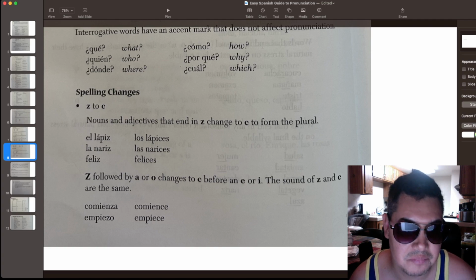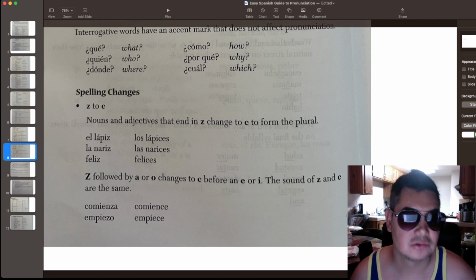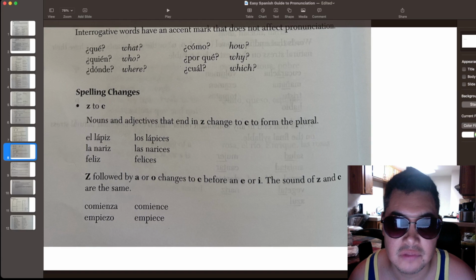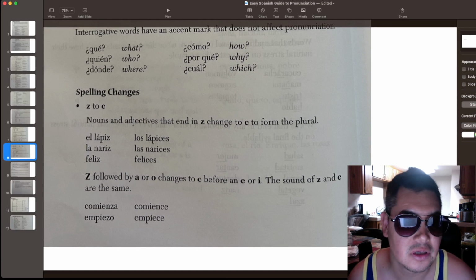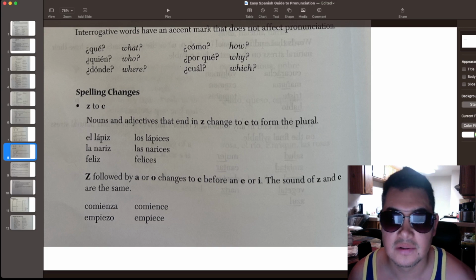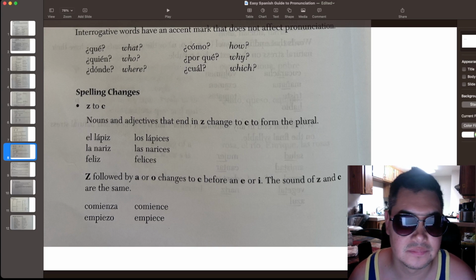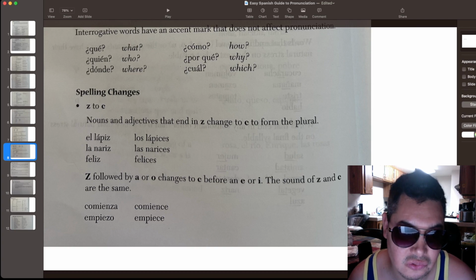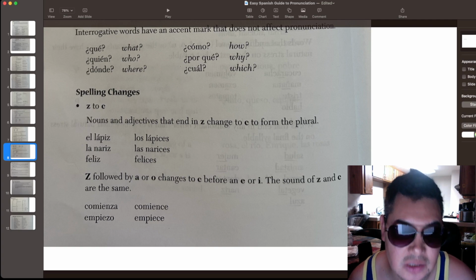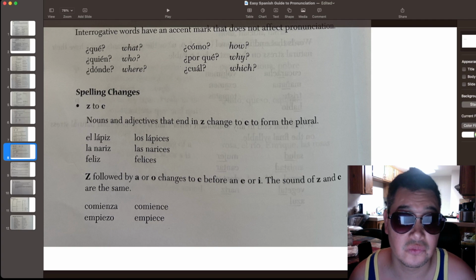Empiezo, empiece. So okay, comienza means to begin. Comience means you begin. Empiezo means I begin. Empiece means you begin. All right. And so you're going to change that Z into a C because you're going to change that A into an E, or that O into an E. And that's the rule.